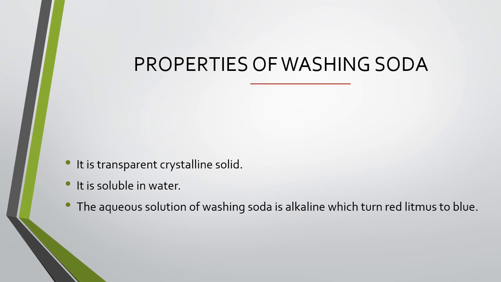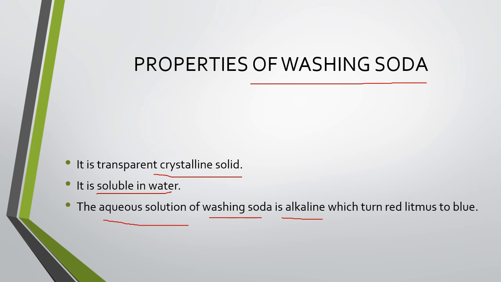Properties of washing soda. Washing soda, dear children, it is a transparent crystalline solid. Second, it is soluble in water. And third, the aqueous solution of washing soda is alkaline in nature. And why is it alkaline in nature?